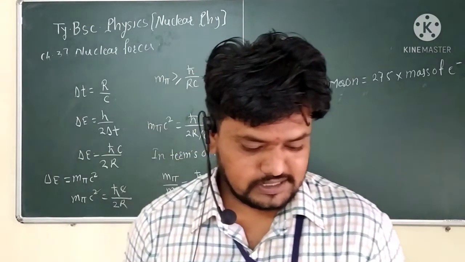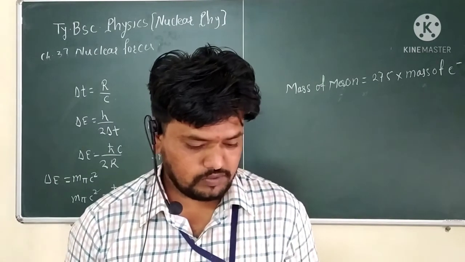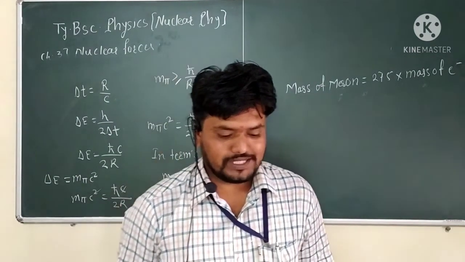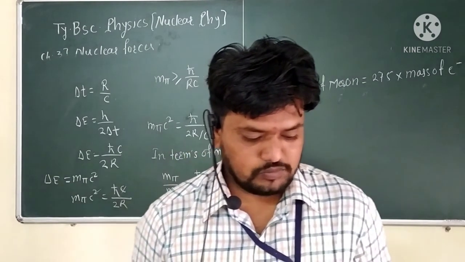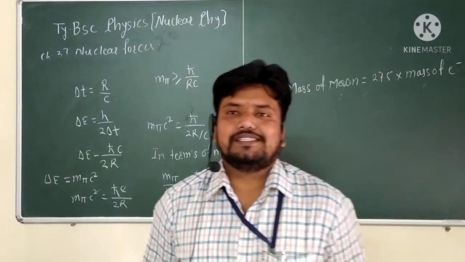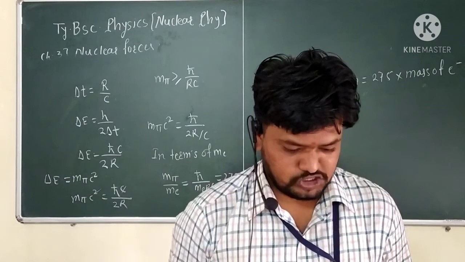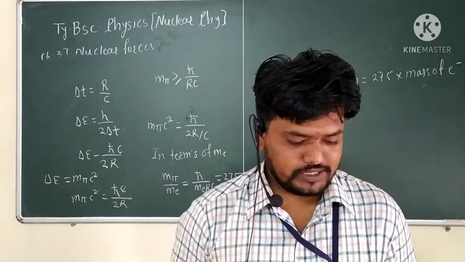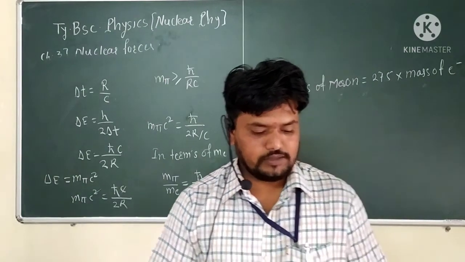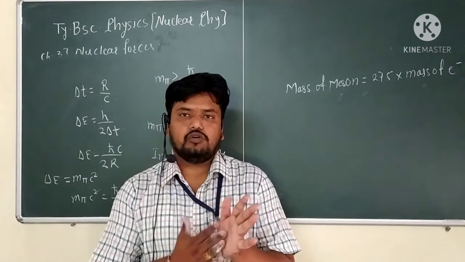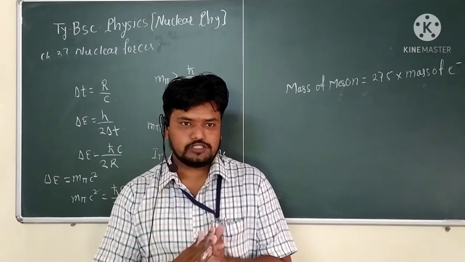There are three types of meson: pi 0 meson, pi minus meson, and pi plus meson. Some support for the Yukawa theory also comes from the experimental values of the magnetic moment of the free proton and free neutron. So this is the mesonic theory of the nucleons.